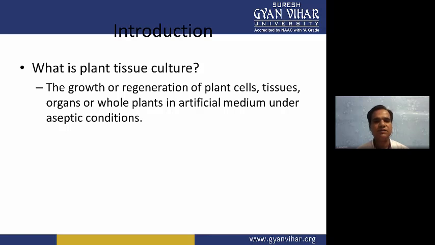So when we take any plant part like leaf, stem or root, we can culture it in in vitro condition, and we utilize the aseptic condition of the laboratory so that the plant can grow into a healthy plant.